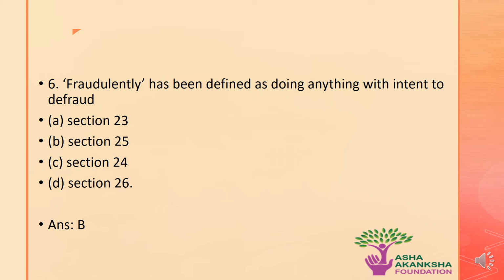The next question is: fraudulently has been defined as doing anything with the intent to defraud under which section? The options are A. Section 23, B. Section 25, C. Section 24, or D. Section 26. The correct answer to this question is option B, that is Section 25 defines fraudulently as doing anything with the intent to defraud another person.